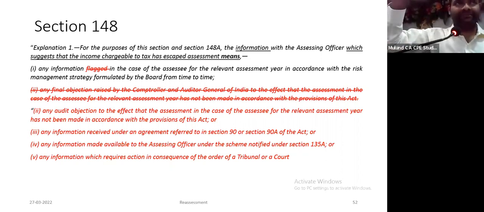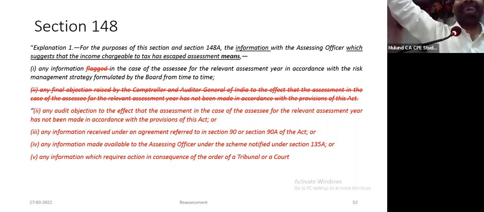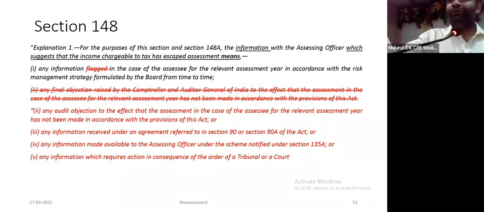Not any information. If he has received information that a person has a residential property in Dubai, how does that suggest that income has escaped assessment? If he has information that the assessee is a director in a Dubai company, or a signatory to a bank account in a Dubai company, how does that suggest income has escaped assessment?